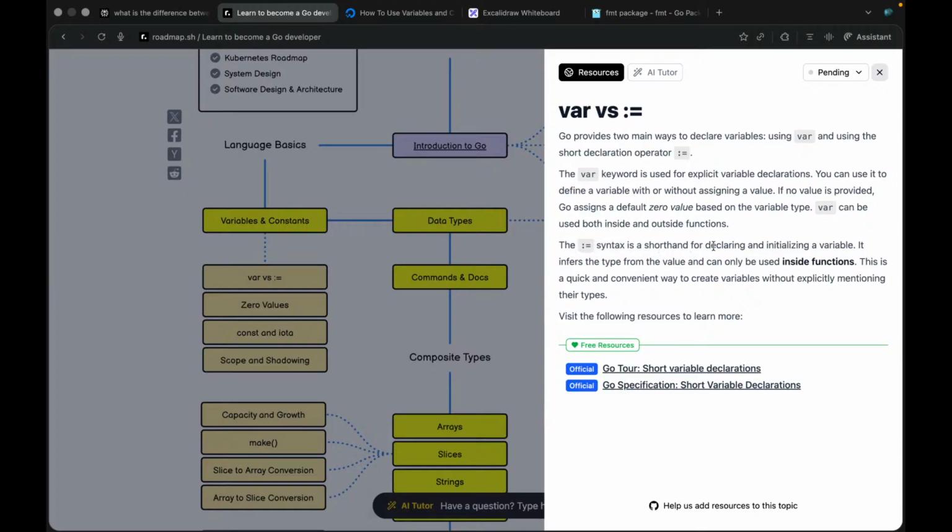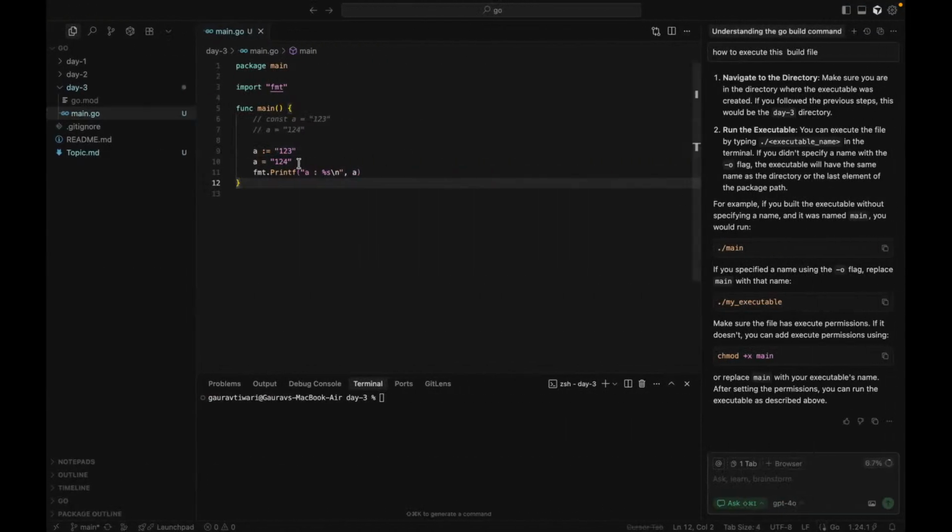See, this syntax is a shorthand for declaring and initializing a variable. It infers the type from the value and can be used inside a function. One more thing is this way of declaring a variable tells the compiler that the type of this particular variable is determined at the time of compilation, right? But suppose I declare this using var, I do this var, right? So the same thing happened, but if I make this a string, now before the time of compilation, I know what the type of this a is, and that's a string.